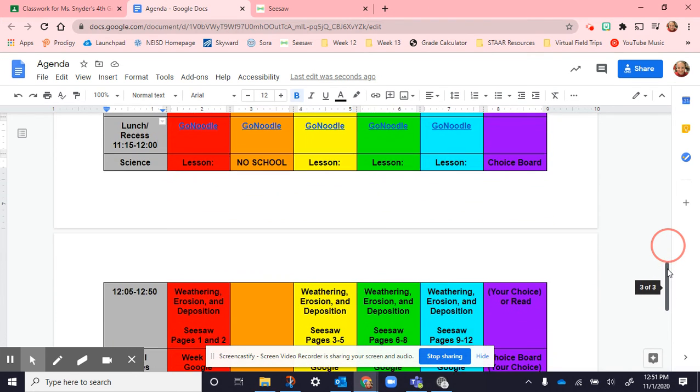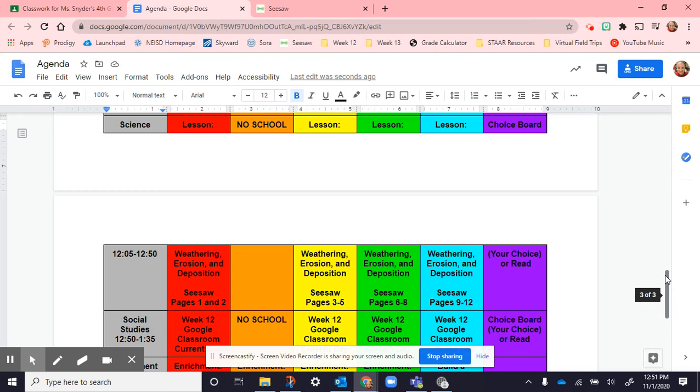All right, science, we are continuing talking about weathering, erosion, and deposition. So that's going to be Monday, Wednesday, Thursday, Friday. Each of these days is one Seesaw lesson, but there are different pages. Monday, we're going to look at the first 2 pages. Wednesday, pages 3 through 5. Thursday, pages 6 through 8. Friday, pages 9 through 12.